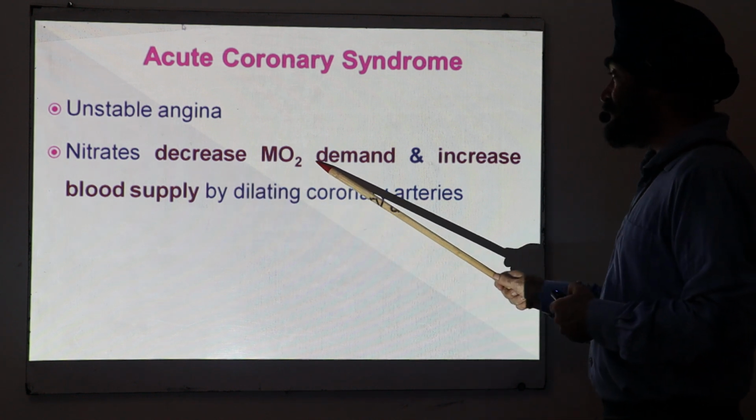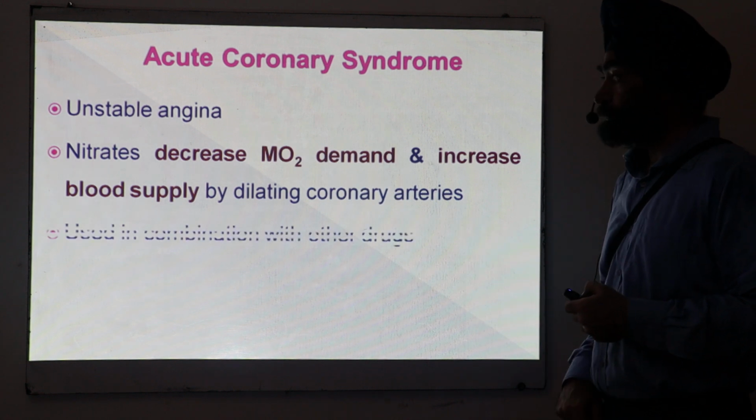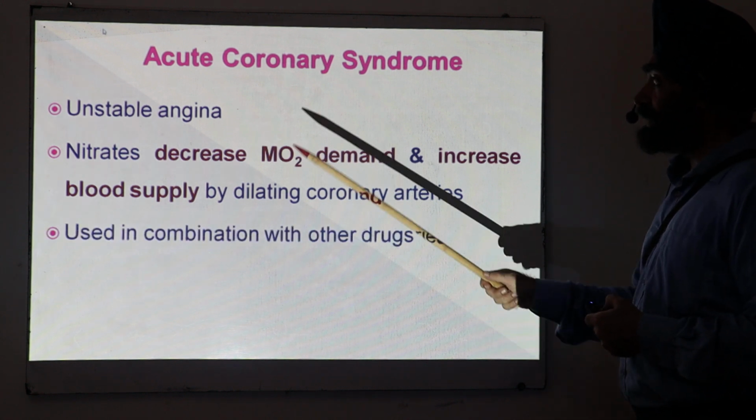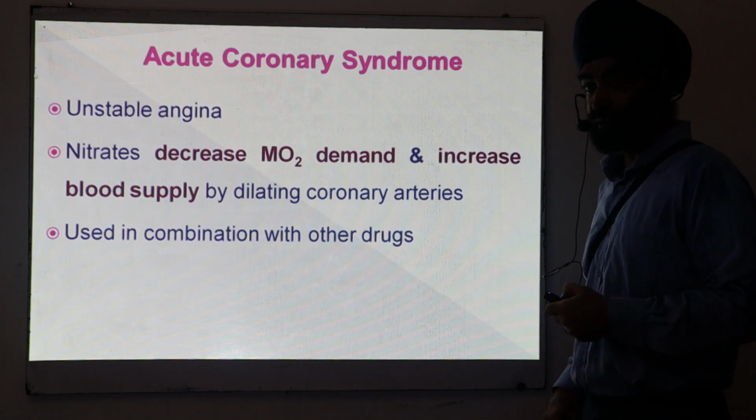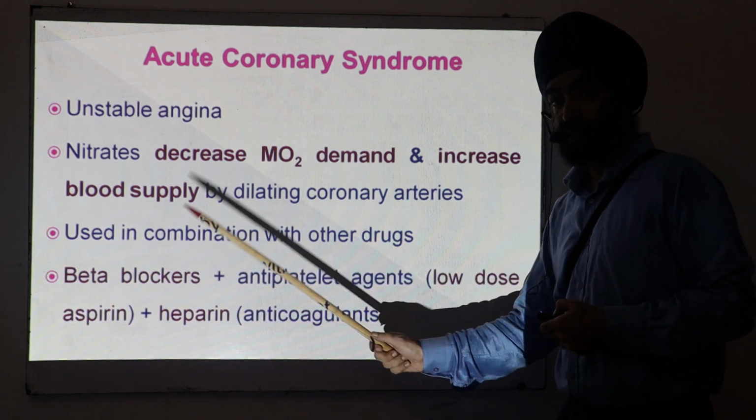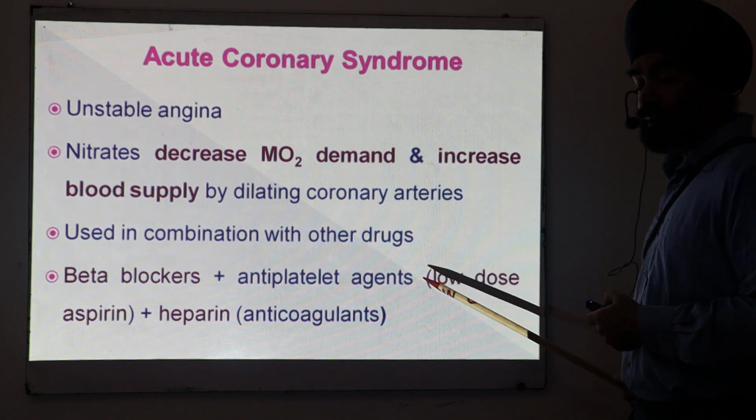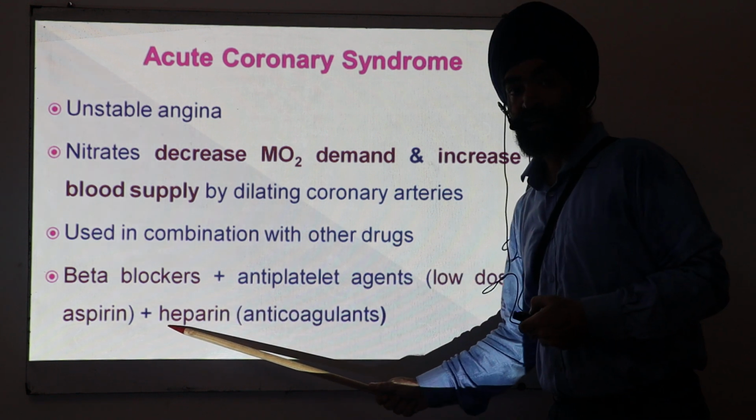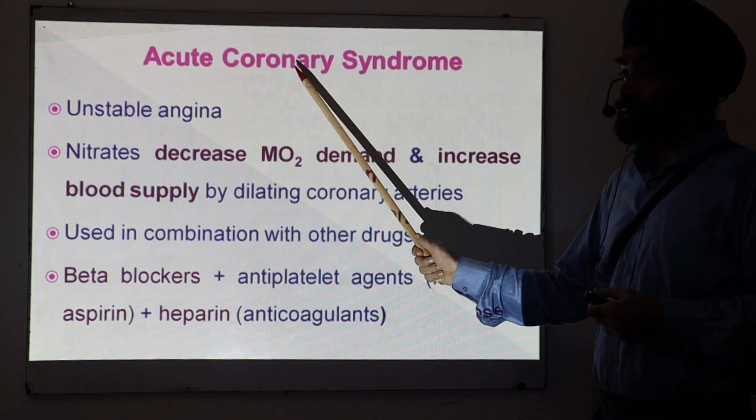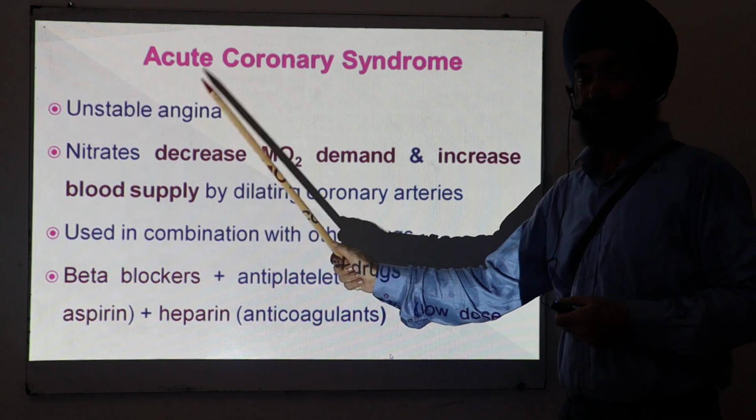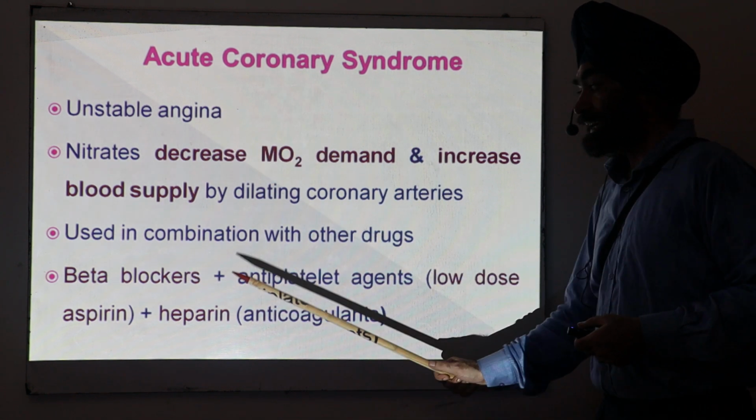Nitrates decrease oxygen demand and increase the blood supply; they reduce the symptoms, but they are not used alone. They are used in combination with other drugs. What are the other drugs? We give beta blocker, we give antiplatelet agents, for example low dose aspirin, and we give heparin, which is an anticoagulant. So I repeat, in acute coronary syndrome, in unstable angina, we give nitrates, beta blocker, antiplatelet and heparin.